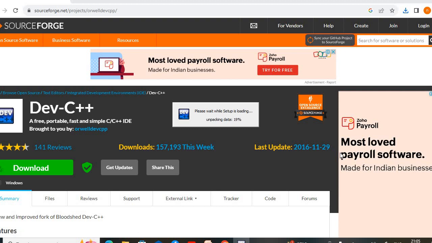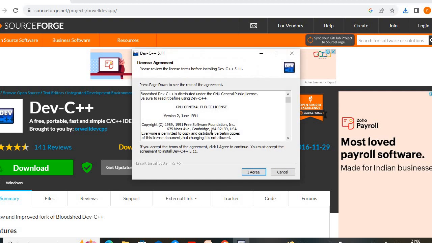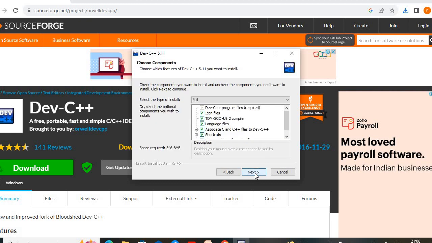It will display a message like this one. Please wait while setup is loading. Unpacking the data 34%. Here we have to select the language. The language is English. Click on OK. This is the license agreement. We have to study this agreement. After that, click on I agree.